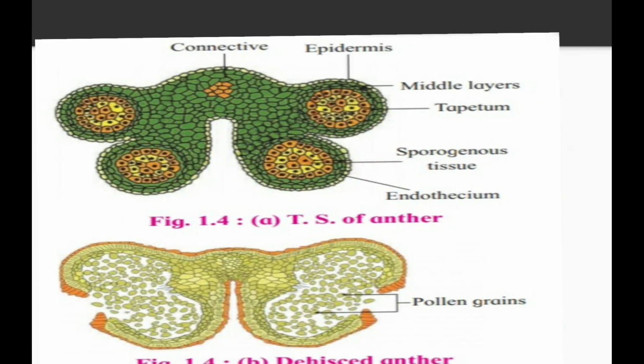See the diagram. The diagram has connective tissue inside it. I am talking about diagram A. Outer layer is said to be epidermis, middle layer is said to be endothecium, and third layer is said to be the middle layer. The pollen grains have a layer known as the tapetum, and that tapetum gets protected by the sporogenous tissue. Come towards the B diagram. When the pollen grain gets matured, the three layers get ruptured and the pollen grains come away for the reproduction process.